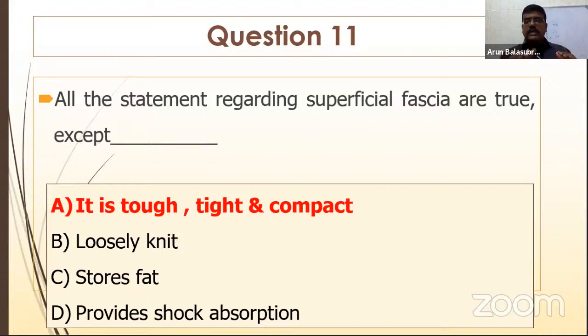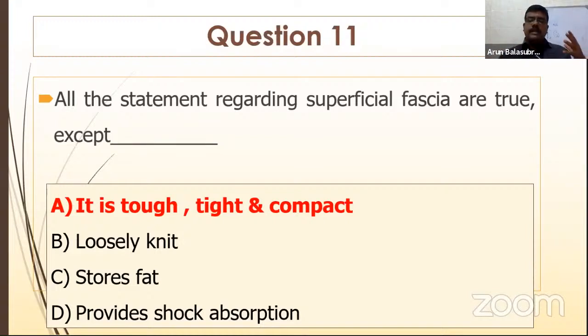Superficial fascia is loosely knit so that when you apply a myofascial release, you are able to penetrate into the fascias, right? Superficial fascia is loosely knit, stores fat, and provides shock absorption. So when you look at the fascia, we have superficial fascia, deep fascia, and visceral fascia. Superficial fascia is just beneath the skin, deep fascia is behind the superficial fascia, and the visceral fascia covers the internal organs.